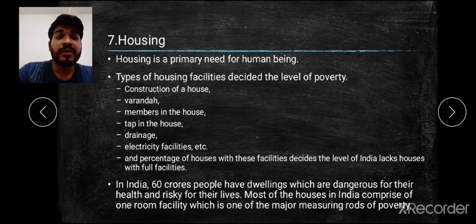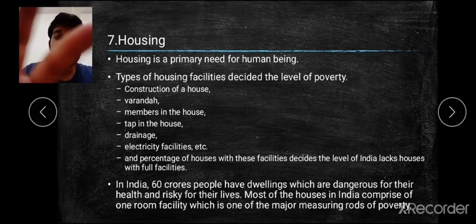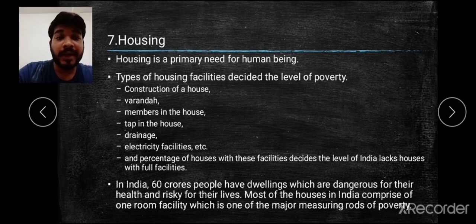And most of the houses in India comprise only one room. You find one room, hall, kitchen, where the poor people or small class people are living, and we can consider those people living in one room, hall, kitchen as poor. They are not able to earn more, so they are not able to attain all these facilities in their houses. So this again becomes a factor for us.